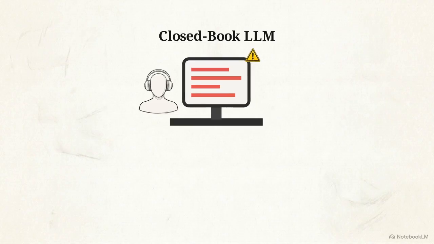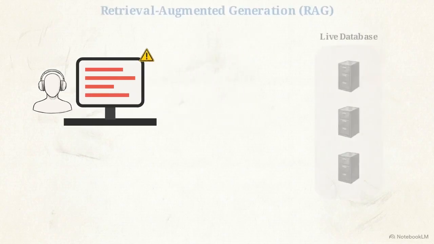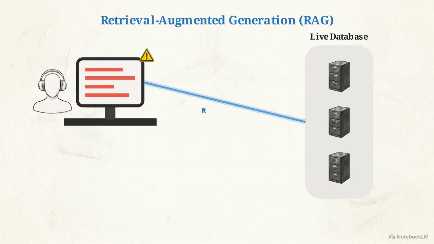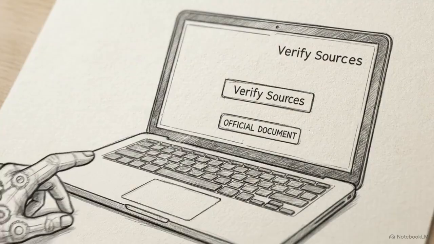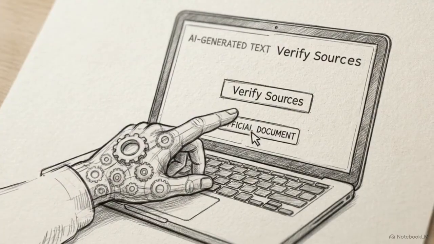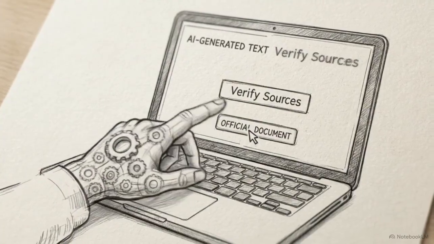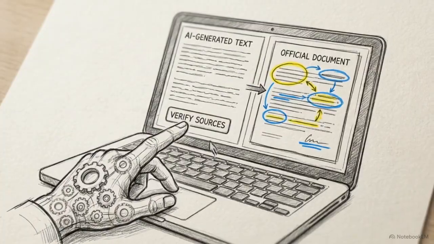To solve this, we use Retrieval-Augmented Generation, or RAG. This architecture intercepts the user's prompt and searches a live private database for relevant, up-to-date information first. Those facts are fed to the model, turning the process into an open book exam, where the model provides a synthesis based on verified sources rather than memory alone. RAG allows a PM to ground a probabilistic model in factual reality, making it reliable enough for enterprise use.